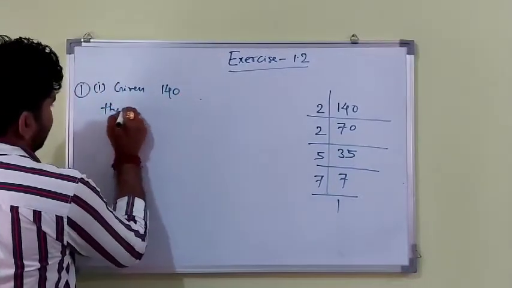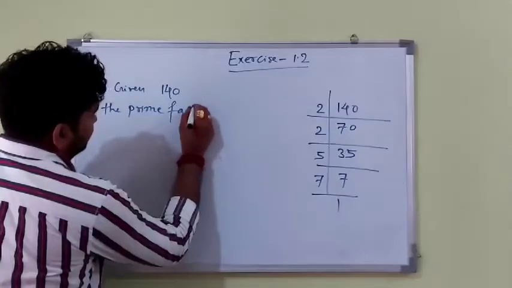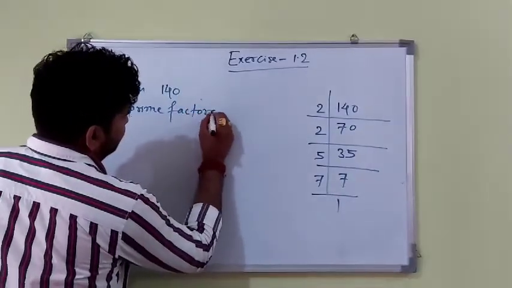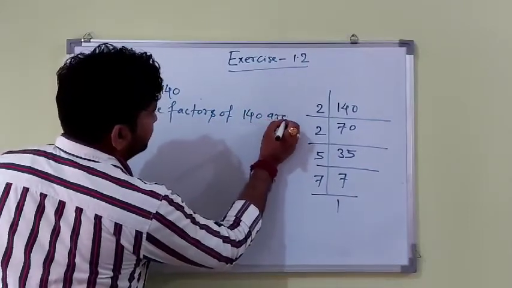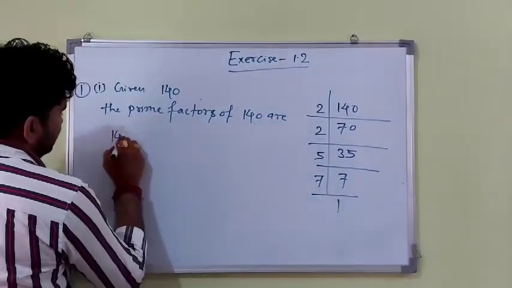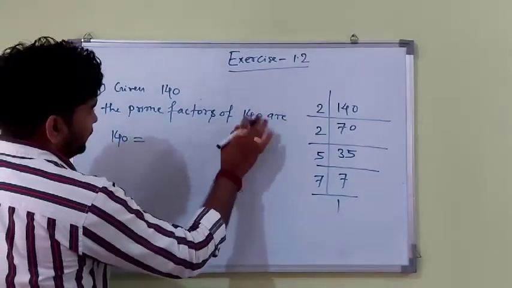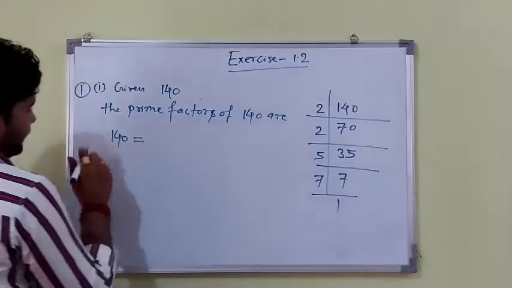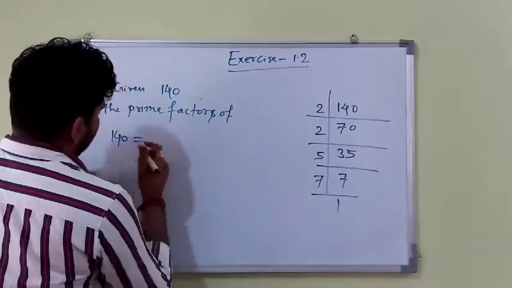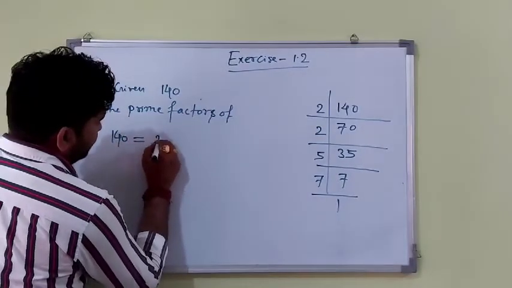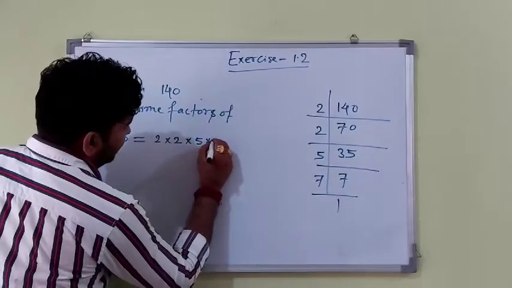The prime factors of 140 are: we can write directly 140 is equal to 2 multiplied by 2 multiplied by 5 multiplied by 7.